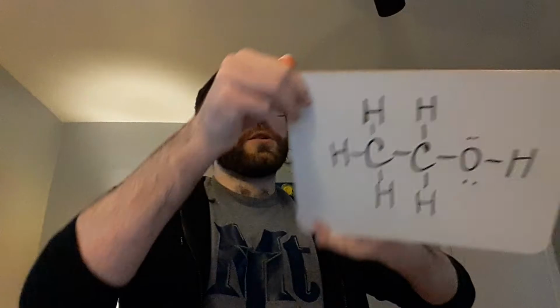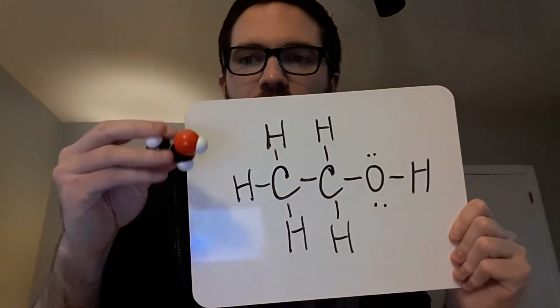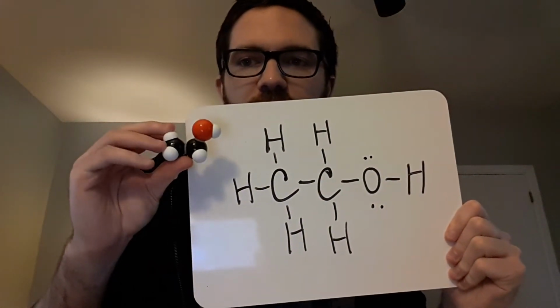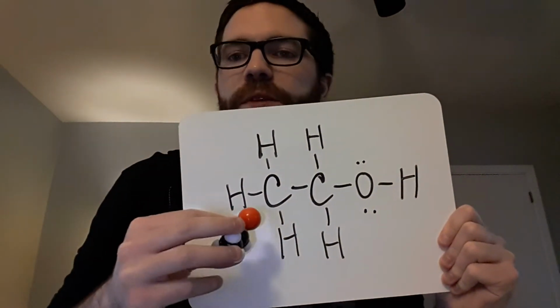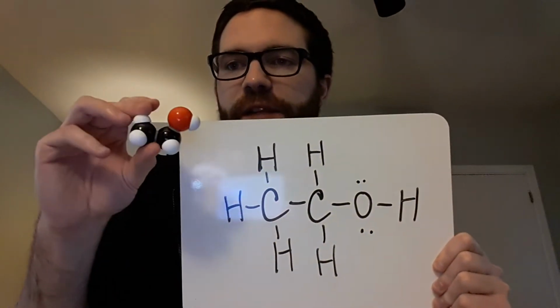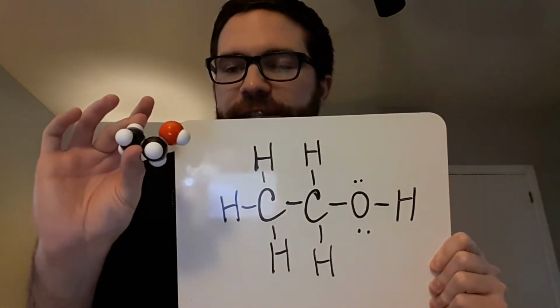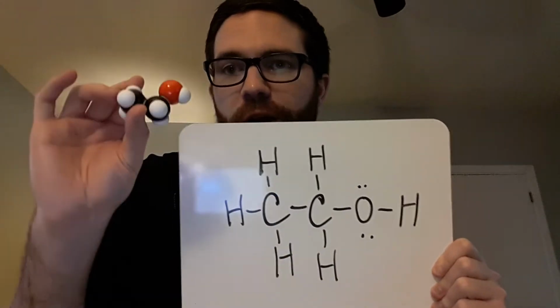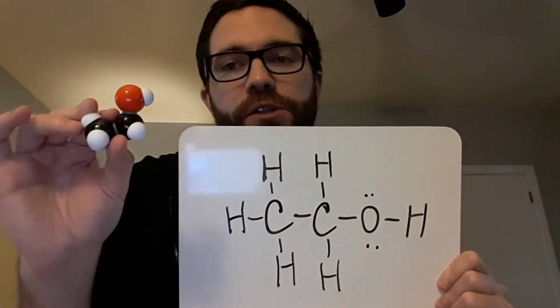So those 3 models that I just showed you are all the same, and they're all the same as this structural formula here, which has the molecular formula C2H5OH. This is an alcohol because it's got an OH group, and this is actually ethanol. These 2 things are exactly the same as each other. It's just that one is represented in 3D, and one shows the actual shape that a molecule would take based on what's connected to it and how it's connected together, right? So the big difference is this is showing things in 3D, and it's showing the shape that the molecule would actually take.